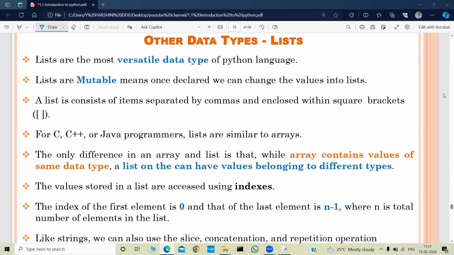In today's video, we are going to discuss lists, tuples, and dictionary. Before watching this video, please watch the literals in Python video on my channel. I will provide the link in the description box. Please do watch it and come back here.